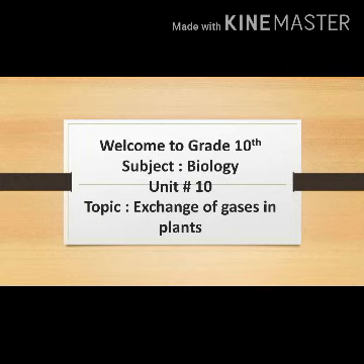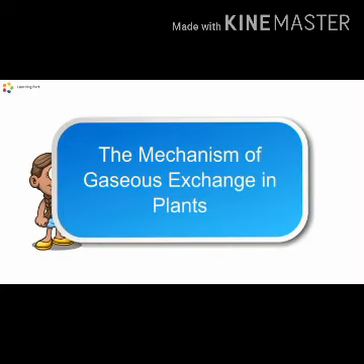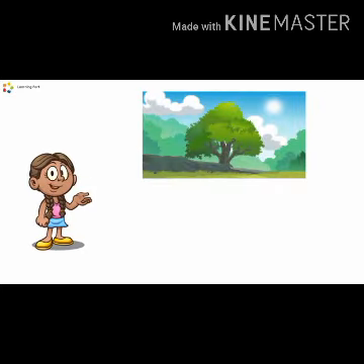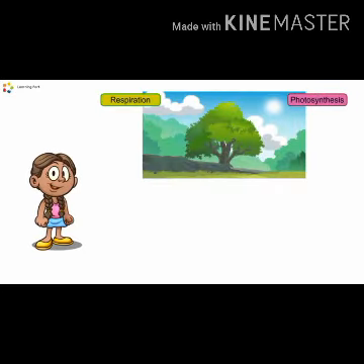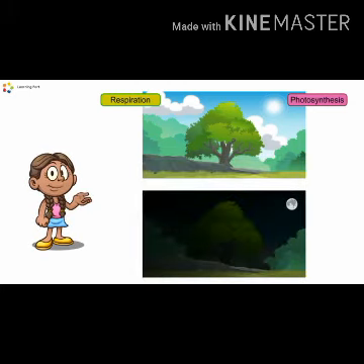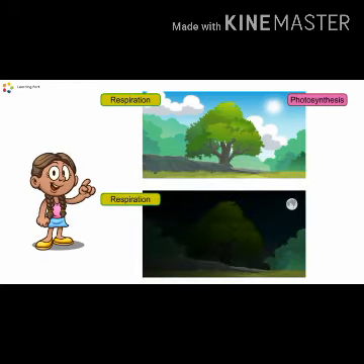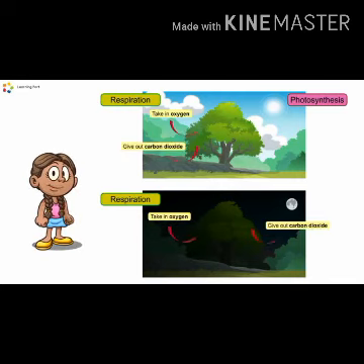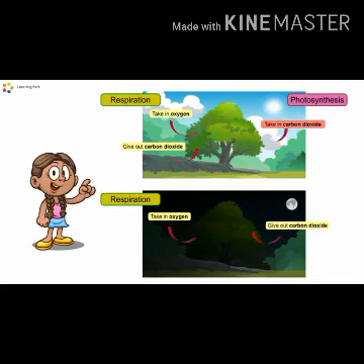Our today's topic is exchange of gases in plants from unit number 10. The mechanism of gaseous exchange in plants. During the day, plants carry out respiration and photosynthesis. During the night, plants only carry out respiration process. Dear student, during respiration process, plants take in oxygen and give out carbon dioxide. During photosynthesis, plants take in carbon dioxide and give out oxygen.